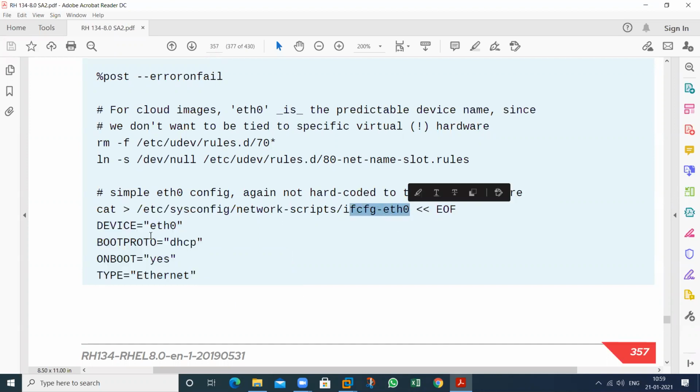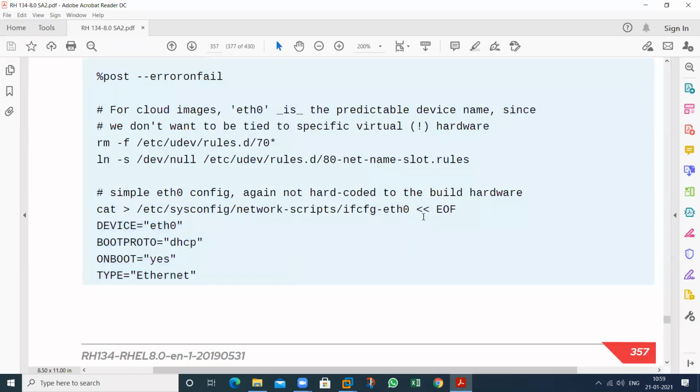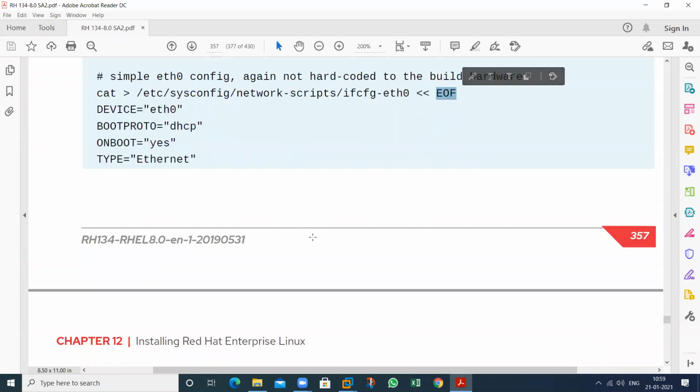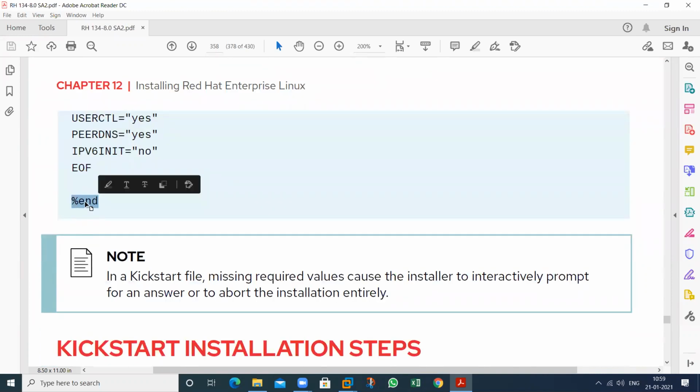After creating this particular file, this is my device name, this is my protocol, to enable this by using the DHCP functionality, onboot yes and Ethernet. So this is a script, the whole script that is written in this. This is called EOF, and user pre end of file. This is the end. So percent, start with percent, end with percent end.